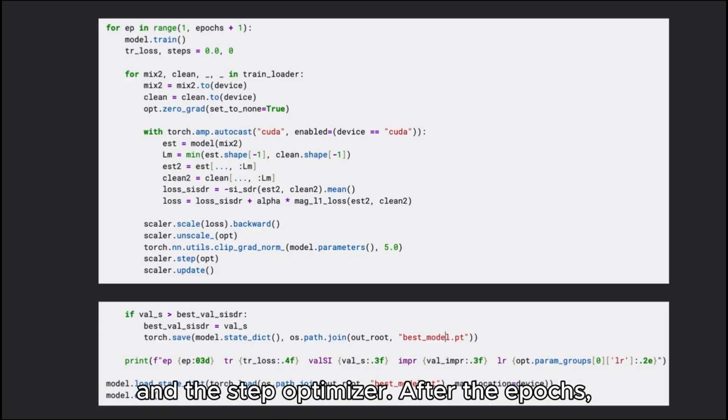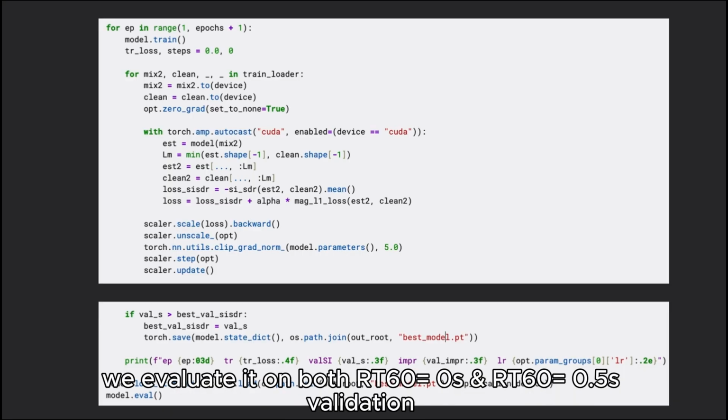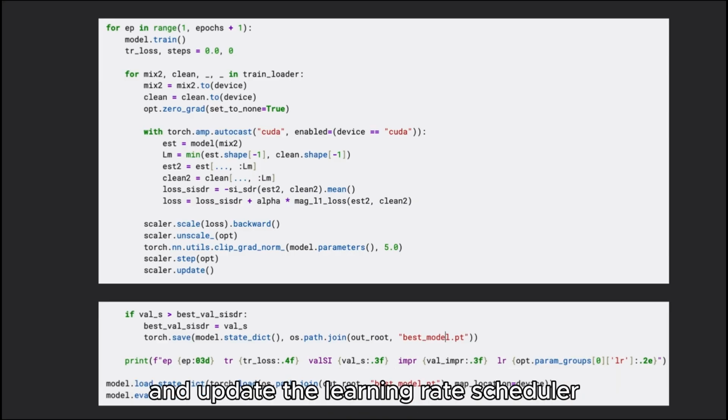optimizer. After the epochs, we evaluate on both RT0 and RT0.5 validation loaders and update the learning rate scheduler based on validation SI-SDR. We log everything to a history CSV, and whenever the validation SI-SDR is the best so far, we save a checkpoint. At the end, we reload the best checkpoint and switch the model to evaluation mode for final testing.